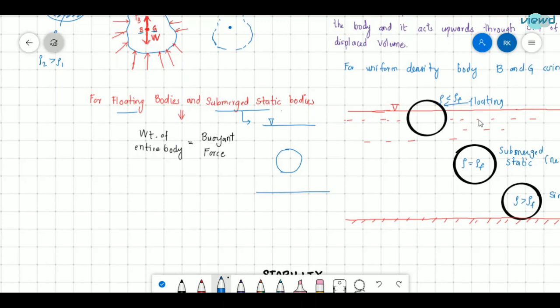So in floating and submerged static conditions, the weight of the body is equal to the buoyant force. That is the weight of the entire body, not the submerged portion. The weight of the entire body is equal to the buoyant force.